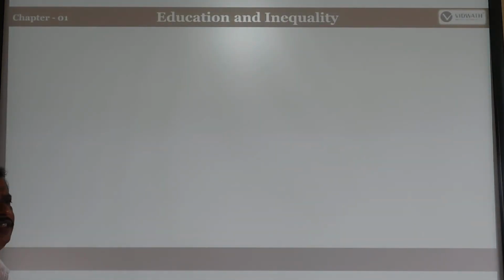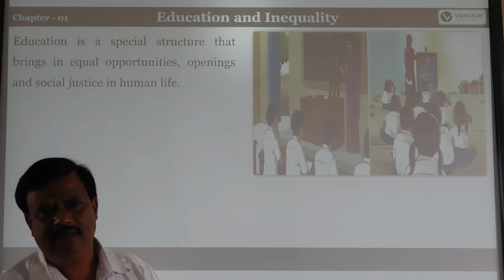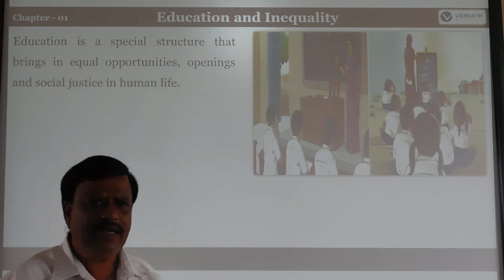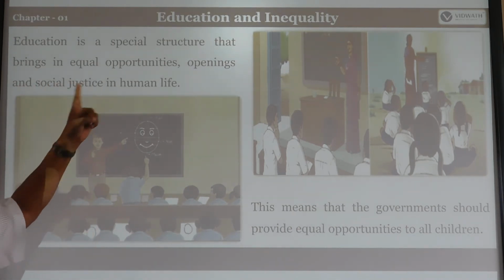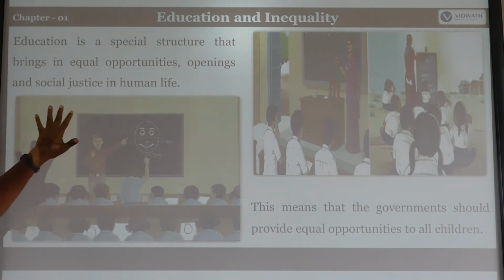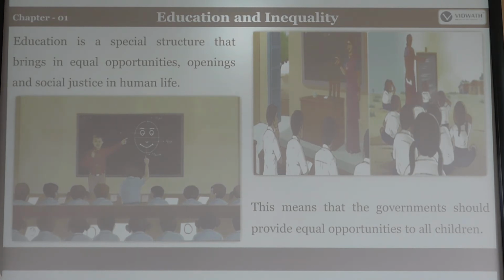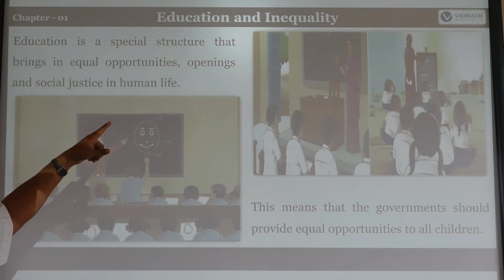Next, education and inequality. Already we have discussed social inequality. What are the factors? On the basis of such factors, we have divided society as socially unequal. So, education, how we can divide it? Education is a special structure that brings in equal opportunities, openings and social justice in human life. Those who are getting education are able to talk with others also. They are ready to do justice and follow justice also. Okay.